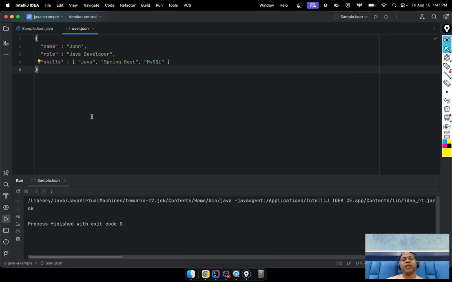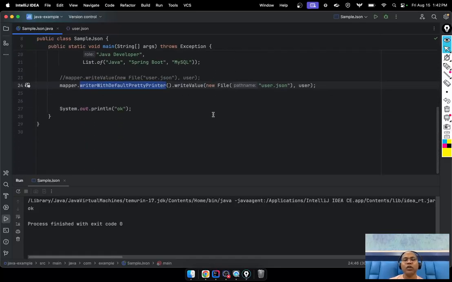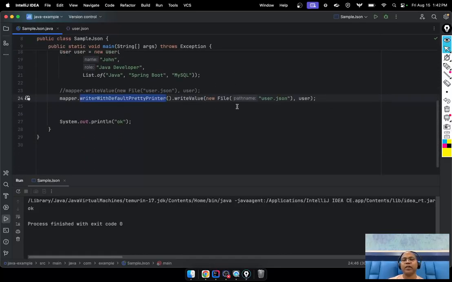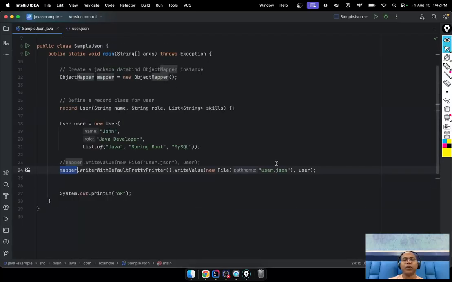So we have an option now. Our user.json is created by the Jackson library in a proper format. So sometimes if you want to write our Java object into JSON in a formatted way, this Jackson library helps us use the pretty printer directly.